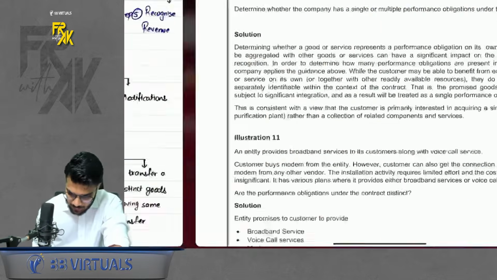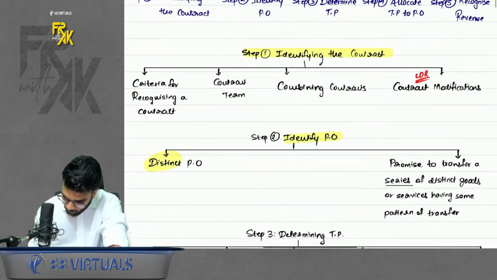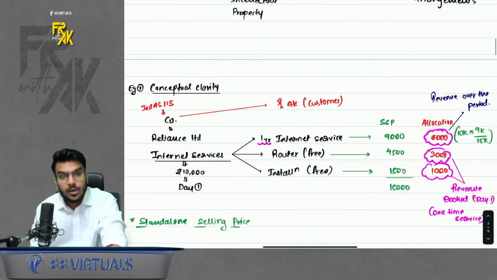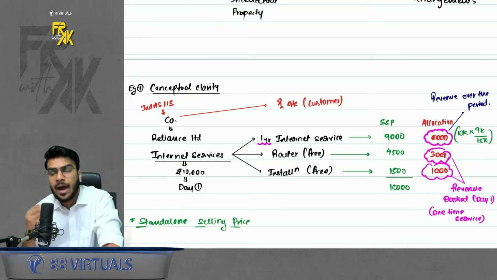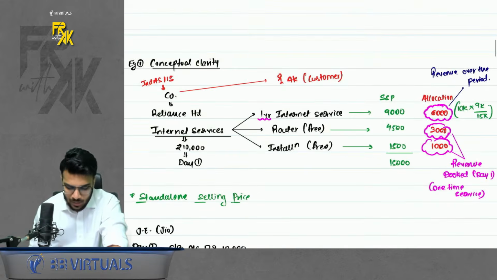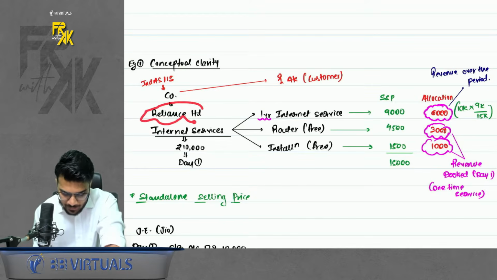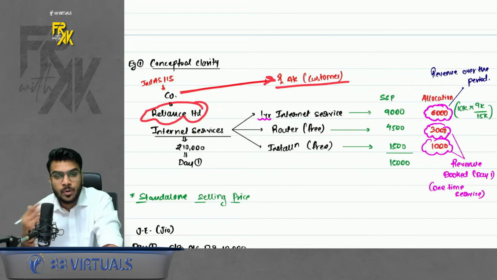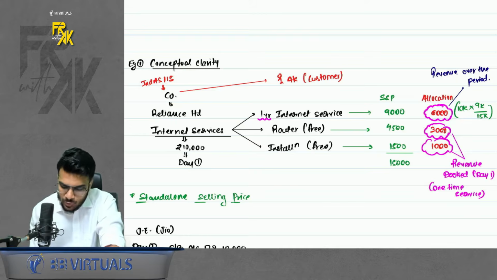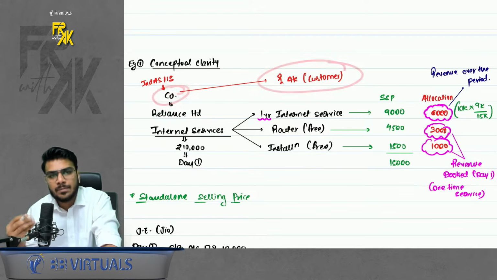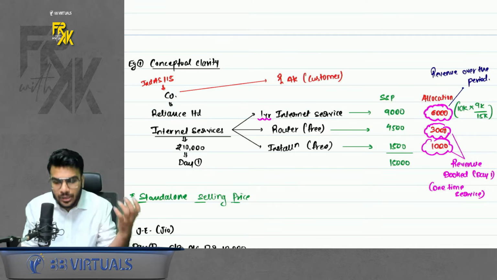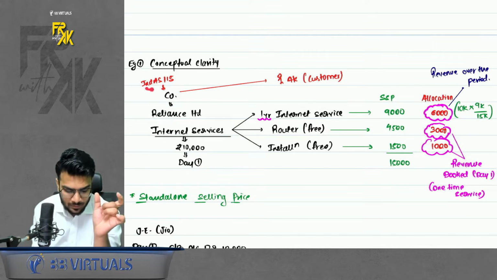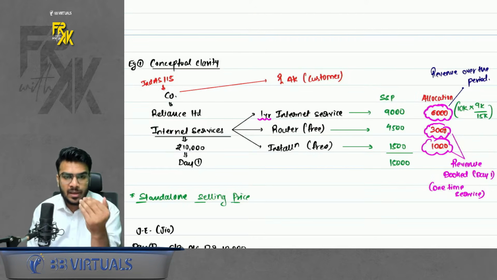To start with this Ind AS, remember I had given you a basic example to make you understand why we do the accounting and how we do the accounting as per Ind AS 115. So let's go through this example once. One company was there, Reliance Limited, and this company was going to provide internet services to me. So I am the customer, Reliance is the company. Always remember, 115 is applicable to the company who is going to earn revenue, because we are studying the accounting of revenue. Revenue is earned by this company, so 115 will be applicable to Reliance Limited.